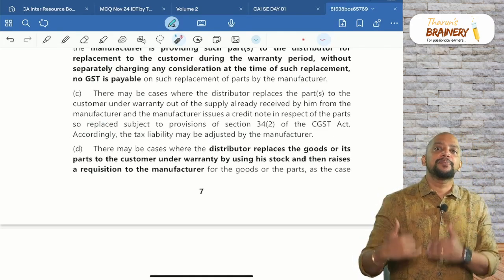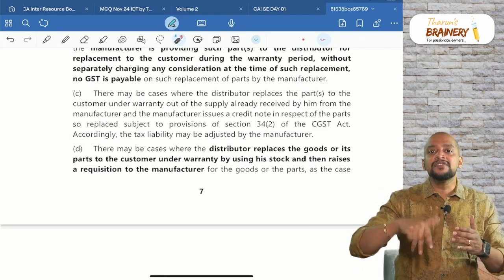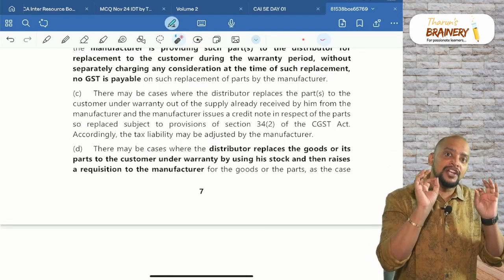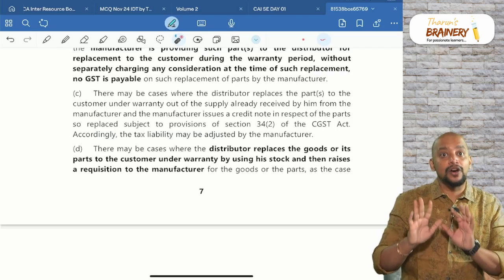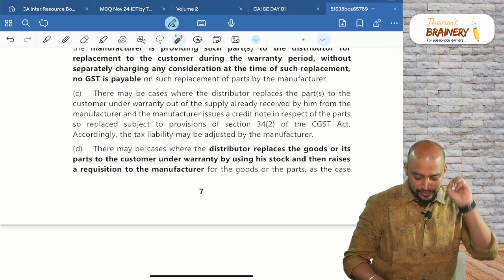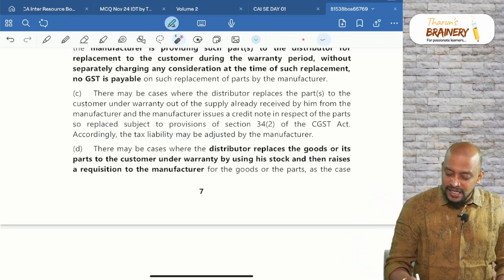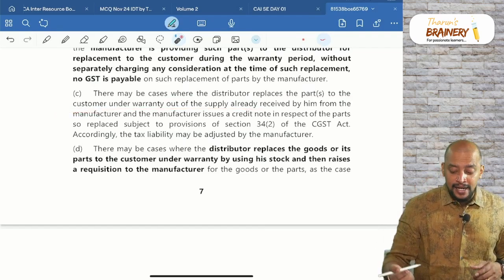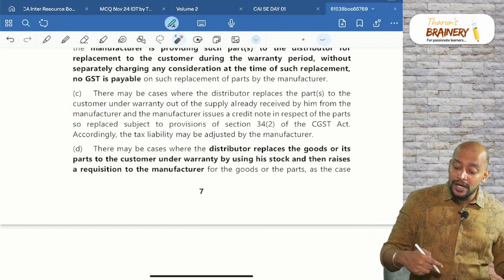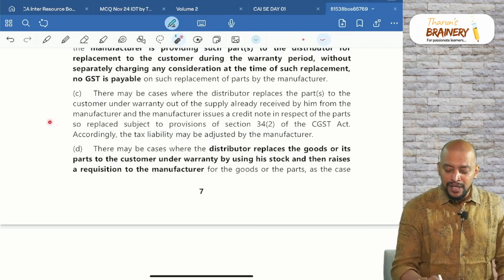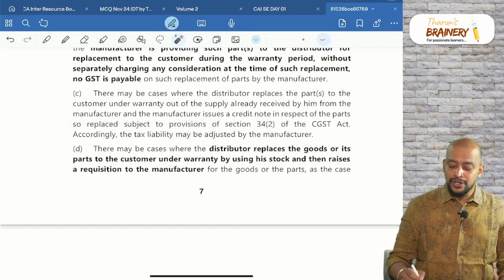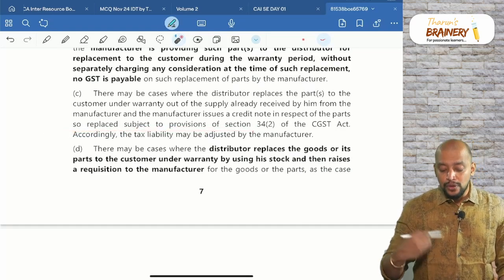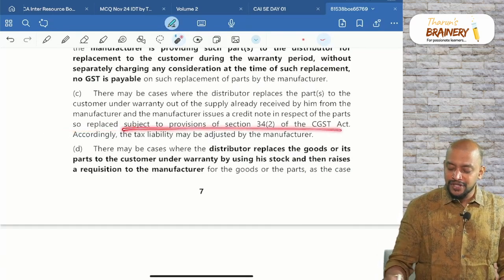Thereby, the recipient, that is the service center, will reverse the proportionate ITC, and they will pay the manufacturer only for 99 numbers. Got it? So there may be cases where the distributor replaces the part to the customer under warranty out of the supply already received by him from the manufacturer, and the manufacturer issues a credit note in respect of the parts so replaced, subject to the provisions of section 34.